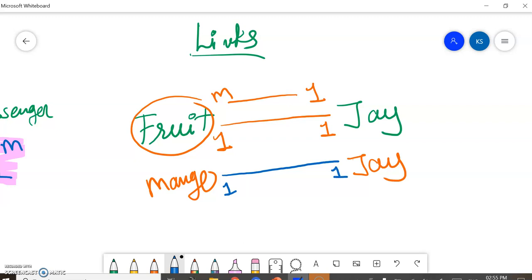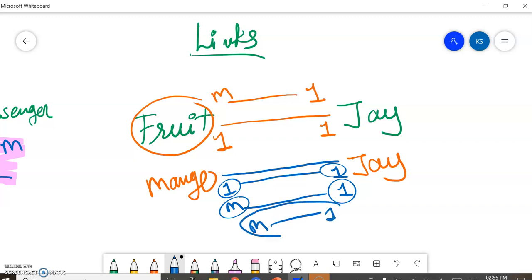Jai is one only. But can we say that Jai can have many mangoes? One mango is associated with only one Jai, but one Jai is associated with many mangoes. It can be possible, right? Jai can have many mangoes. So there is a many-to-one relationship.